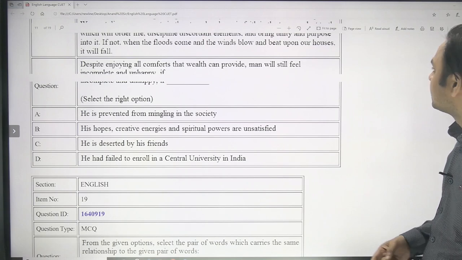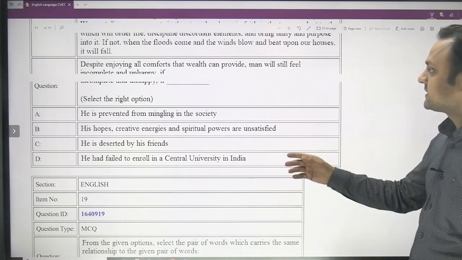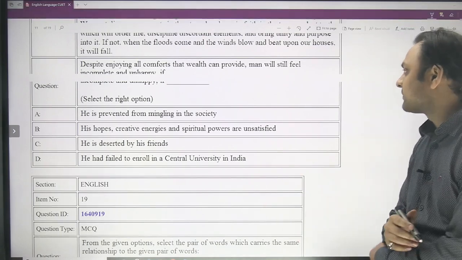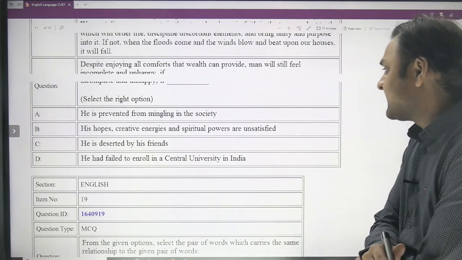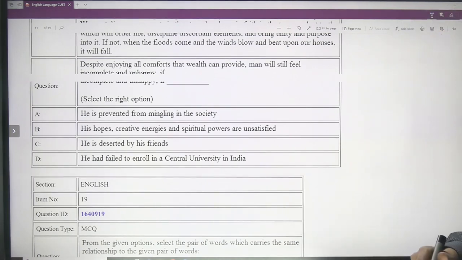And this is the next question: despite enjoying all comforts that wealth can provide, man will still feel incomplete and unhappy if he is prevented from mingling in the society, or if his hopes, creative energies and spiritual powers are unsatisfied, he is deserted by his friends, or if he had failed to enroll in a central university in India.